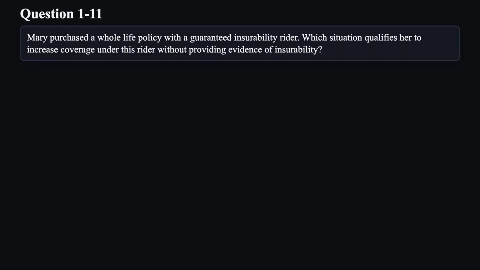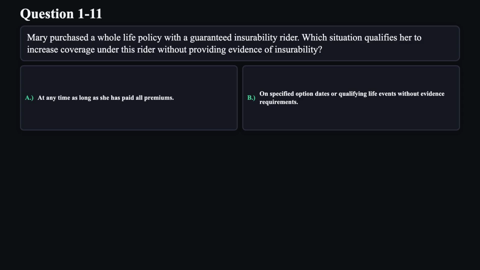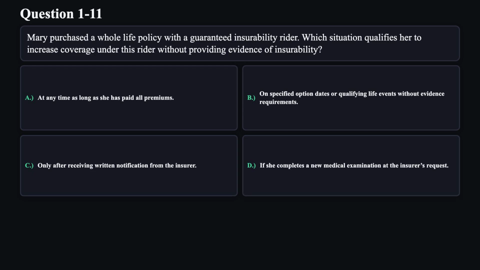Question 11. Mary purchased a whole life policy with a guaranteed insurability rider. Which situation qualifies her to increase coverage under this rider without providing evidence of insurability? A. At any time as long as she has paid all premiums. B. Unspecified option dates or qualifying life events without evidence requirements. C. Only after receiving written notification from the insurer. D. If she completes a new medical examination at the insurer's request.